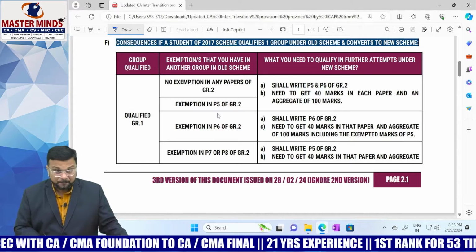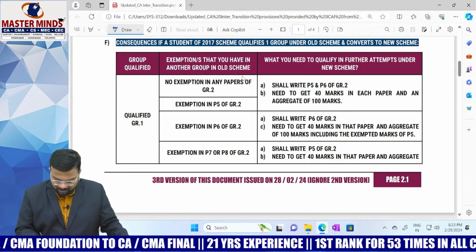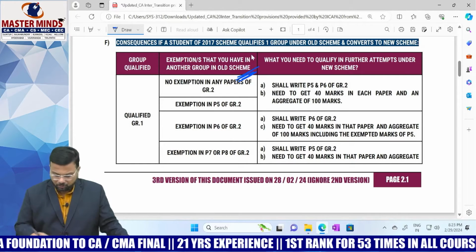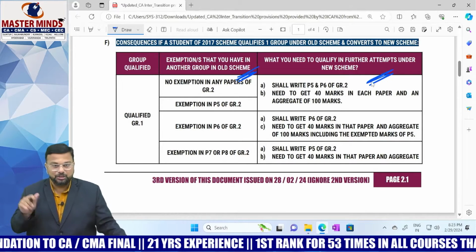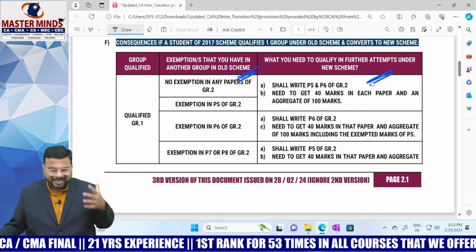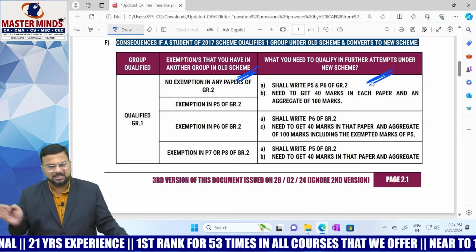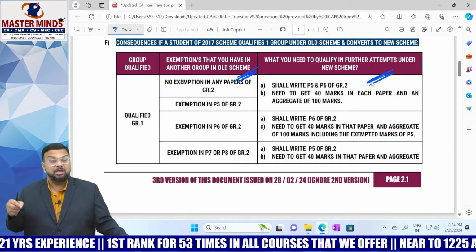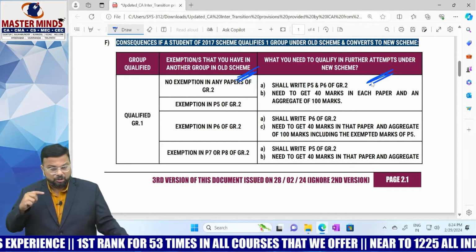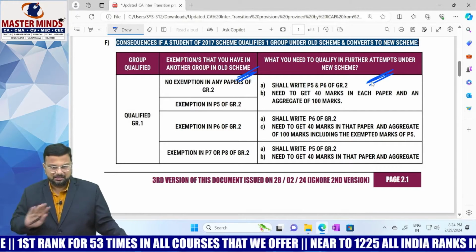Next, you got exemption in paper 5 in group 2. You need to remember one thing. These are under the old scheme and this is under the new scheme, right? So if you qualified group 1 and got exemption in paper 5 of group 2, which is advanced accounting, then the same thing is applicable. You need to write paper 5 and paper 6 in the new scheme, you need to pass, and you need to get the aggregate combined together, right?